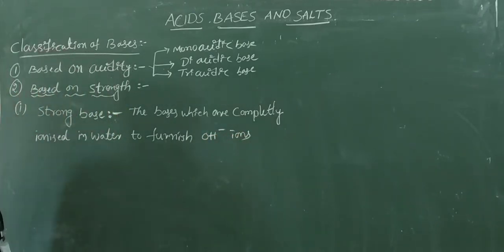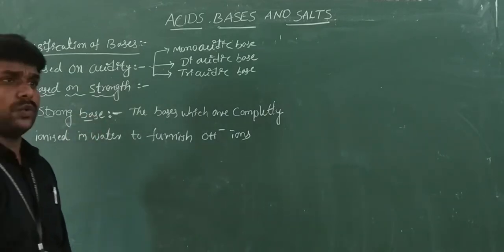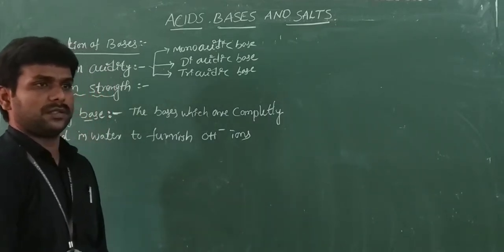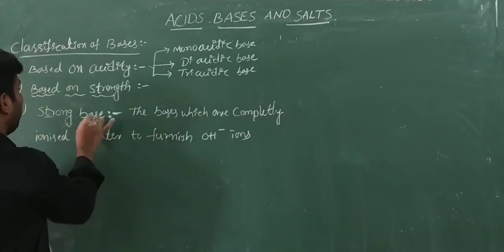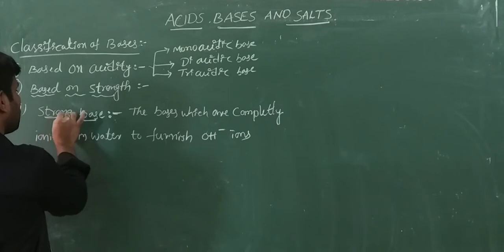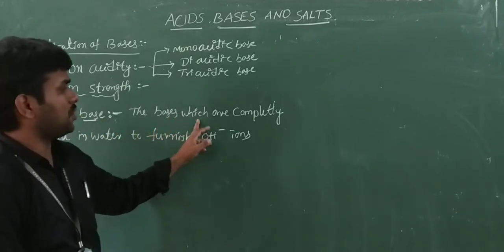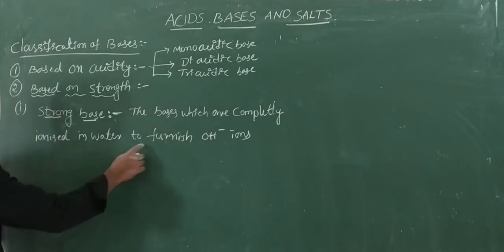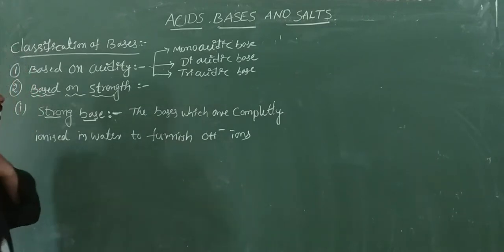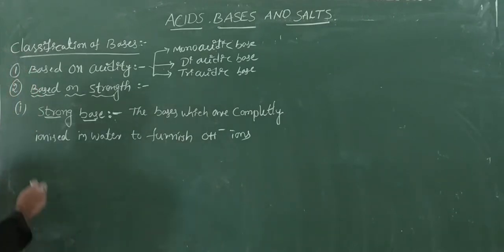Already we discussed the definition of base: the substance which is dissolved in water to furnish OH minus ions is called a base. Here, based on strength, the bases which are completely ionized in water to furnish OH minus ions are called strong bases.